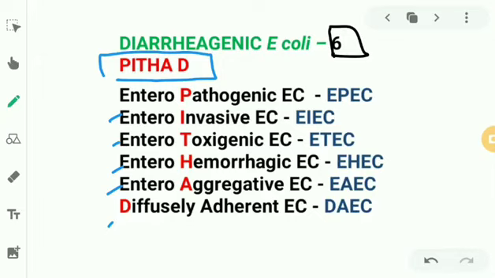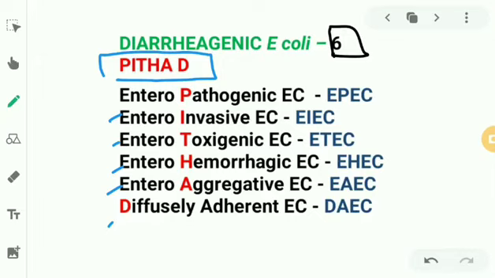And Shiga toxin 1 is more like verocytotoxin 1, and verocytotoxin 2 is different. And there is a very important feature. This has a very low infective dose. Just 10 to 100 bacteria can cause the disease. The same property of very low infective dose is also seen in the case of Shigella, right? And this is commonly associated with beef consumption or ham consumption, right?